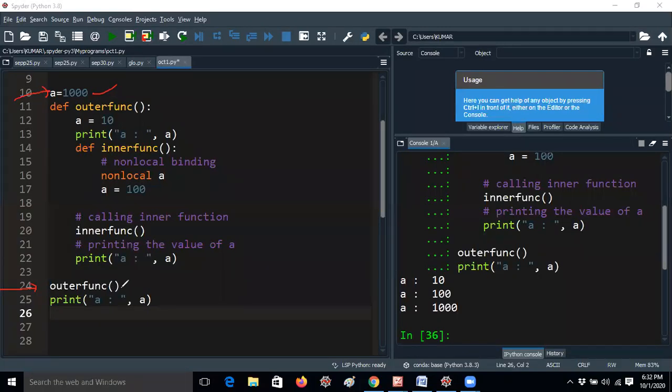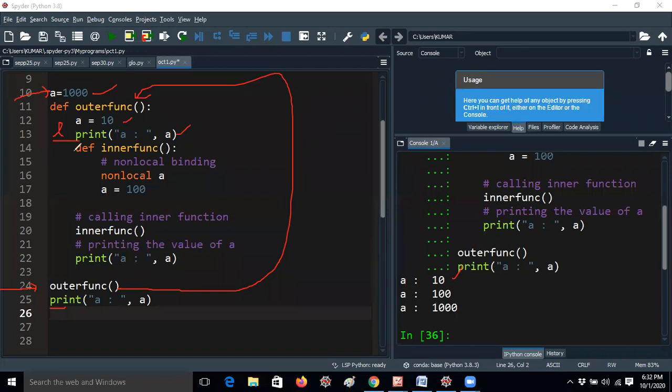Outer function. The print line is there after the outer function definition, so the outer function will be executed. A equal to 10, and A will be printed here. That means it is a local variable.